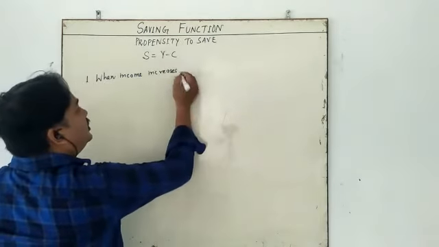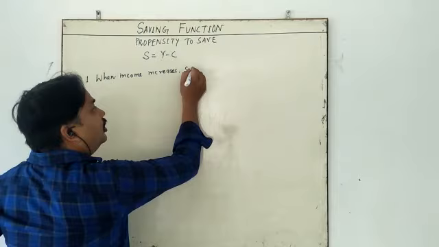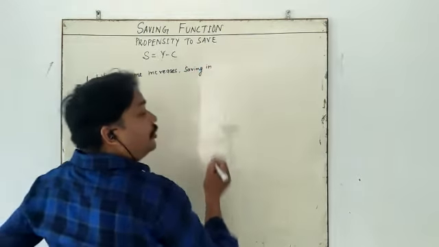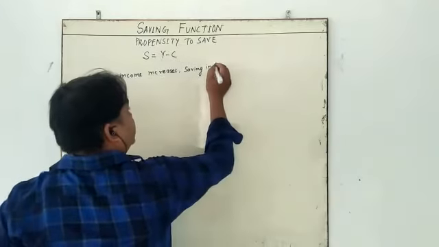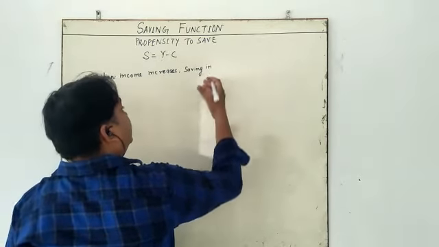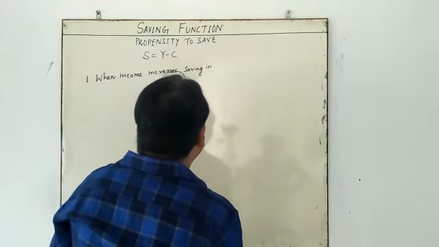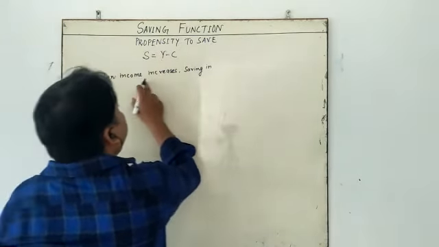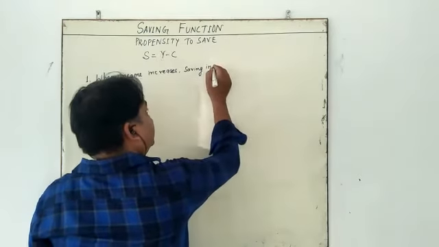Saving also increases. We are talking about macroeconomics, where we study the whole economy, that is, the country's income and the country's saving. So the first condition is that when income increases, saving also increases.